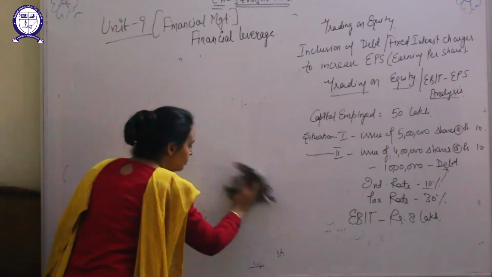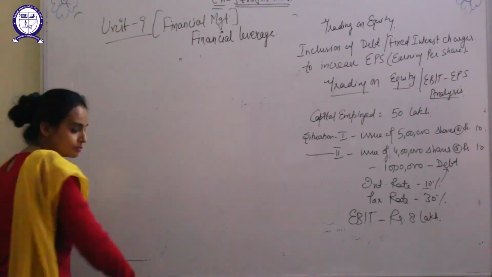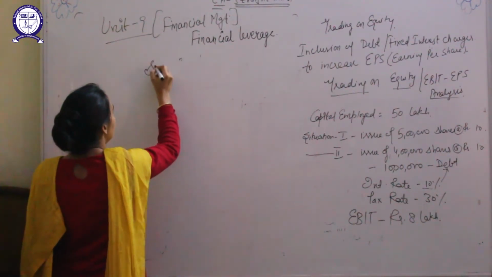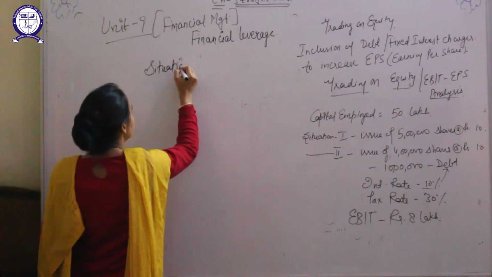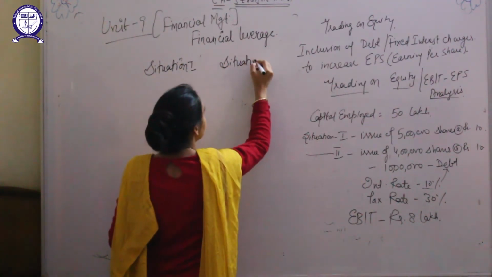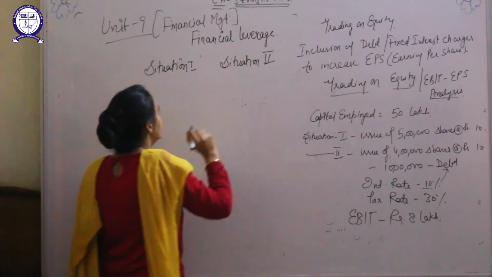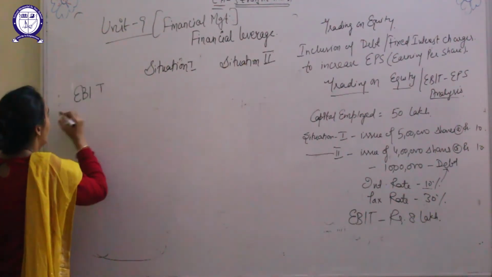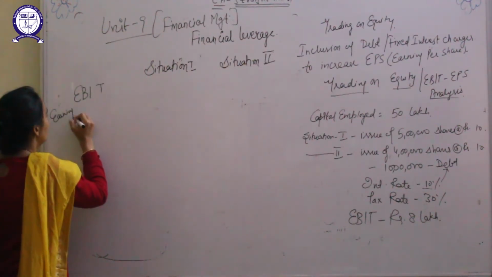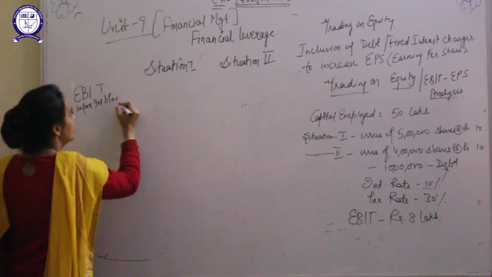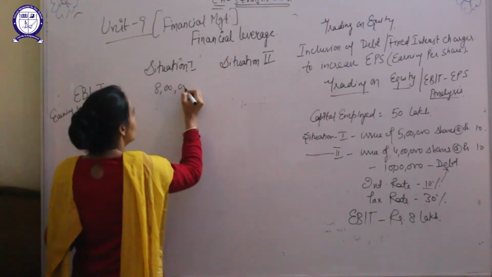Now we will compare both situations. Situation first, in which there is complete use of equity shares. Situation second, a mix of debt and equity. First of all, write down EBIT, earning before interest and tax, that is 8 lakh in both situations.